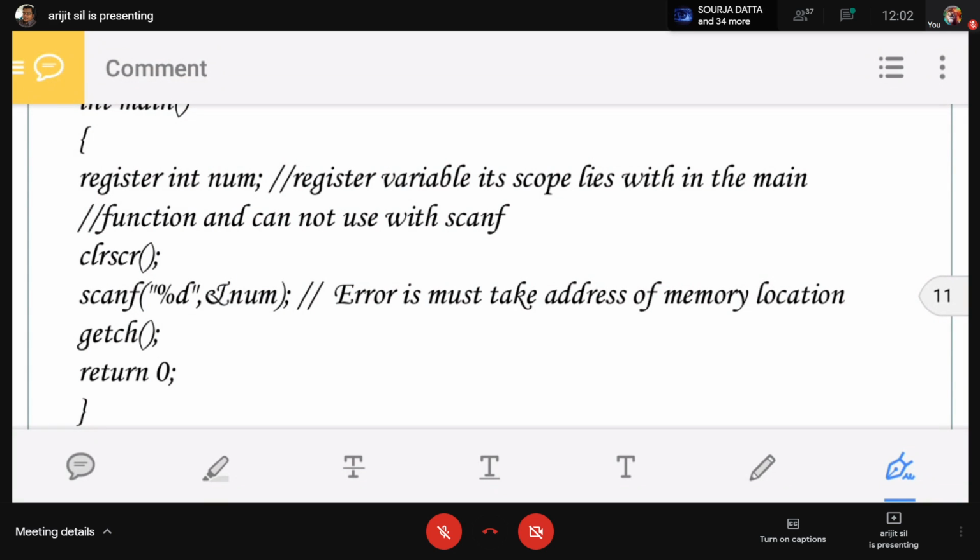Because it's a register variable, always you can declare variable, that is initialize the value. You cannot take the value at the runtime. Okay, that gives the error. You cannot write auto variable. Auto variable is there for the register variable. When we write the program, you always declare the value of the variable, but not take by the runtime. So it gives the error.